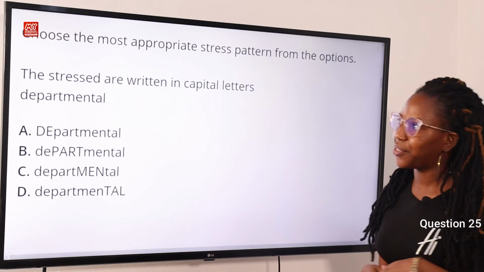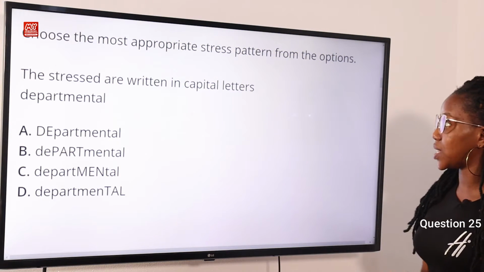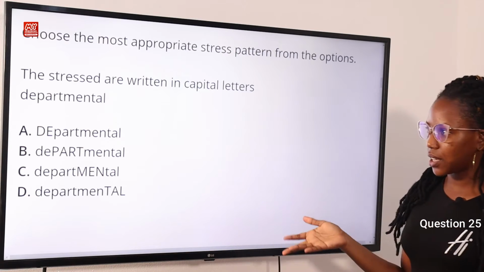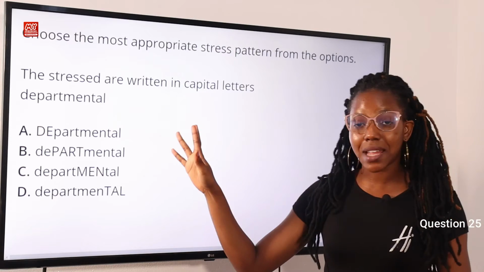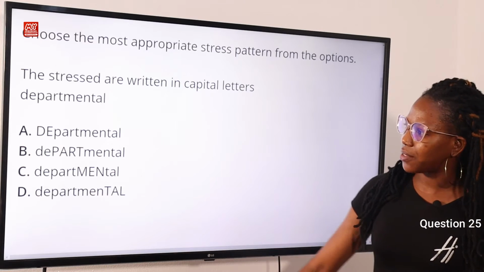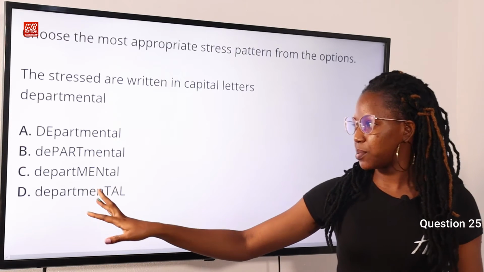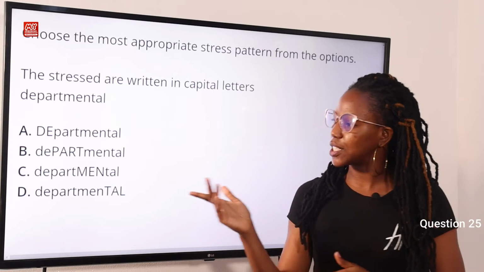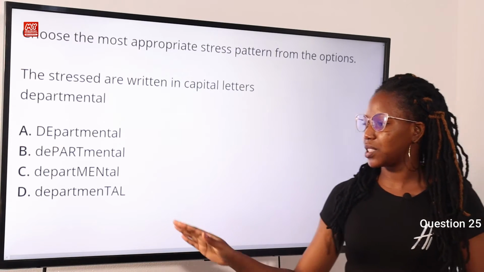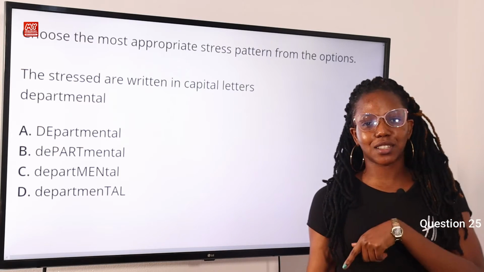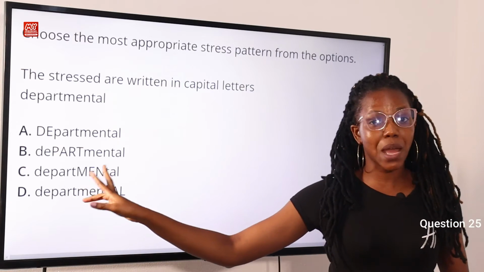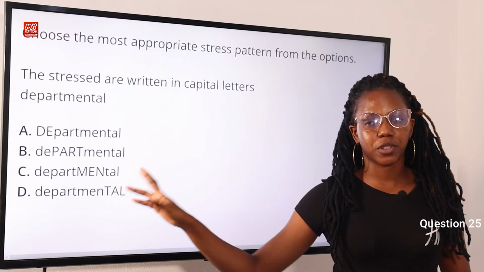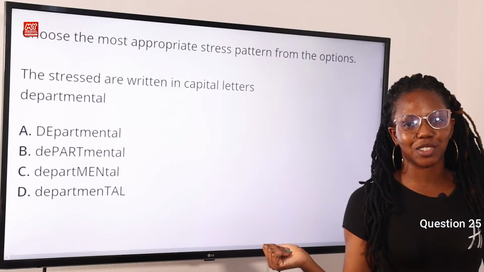Question 25. Choose the most appropriate stress pattern from the options. The stressed are written in capital letters. So the word is departmental. Option A, departmental. Option B, departmental. Option C, departmental. Option D, departmental. Okay, so the correct answer to this question is option C, departmental. So it is stressed on the third syllable, men. Option C therefore is the correct answer to this question.